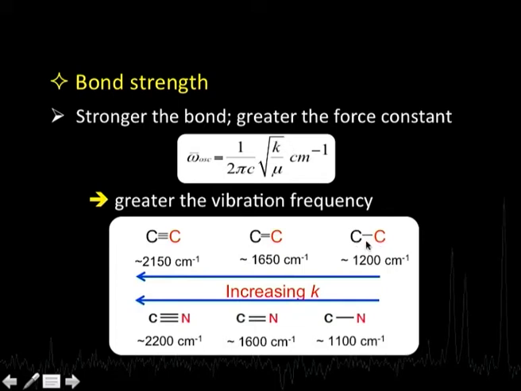This has some certain strength, this is a stronger bond, and this is still stronger. So what you find is, as the k value increases, the vibration frequency is increasing. It is 1200 here, 1650 and 2150 centimeter inverse. So that is a direct correlation between the strength of the bond and the vibration frequency.